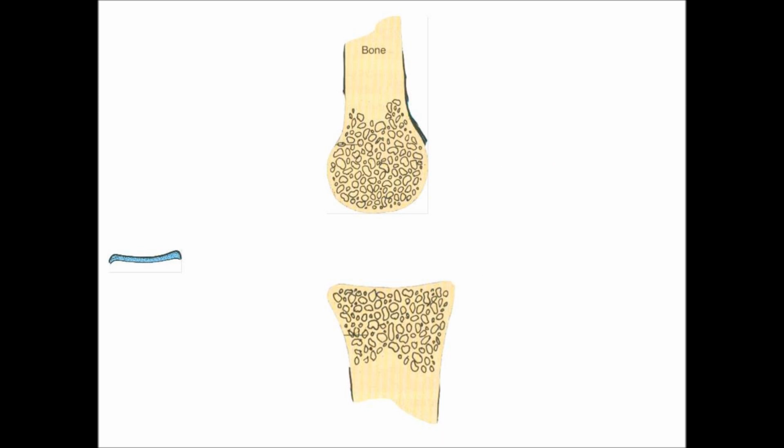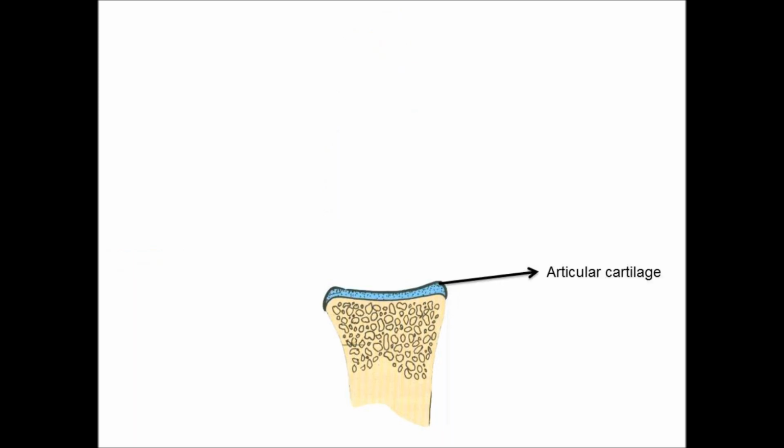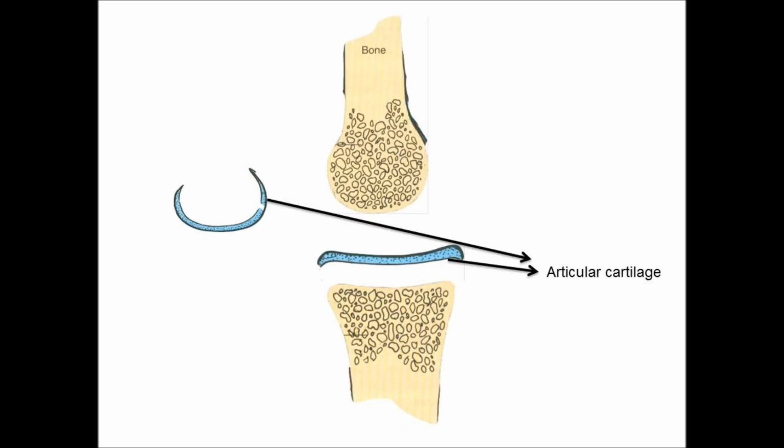Moving to the cartilaginous part, that is the articular cartilage. You can see the articular cartilage, both the green and blue color. That is covered by the periosteum.